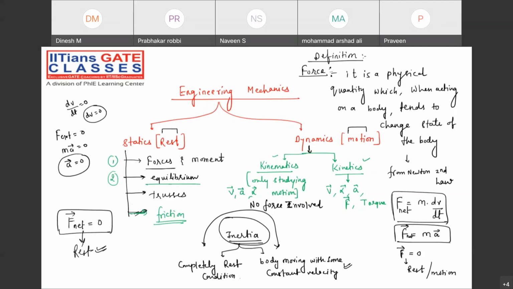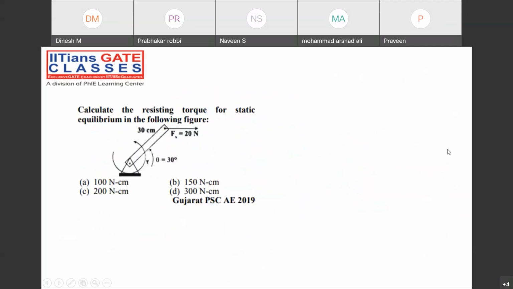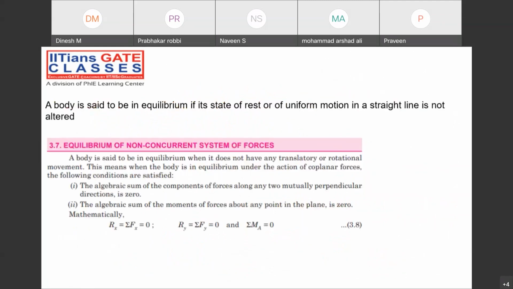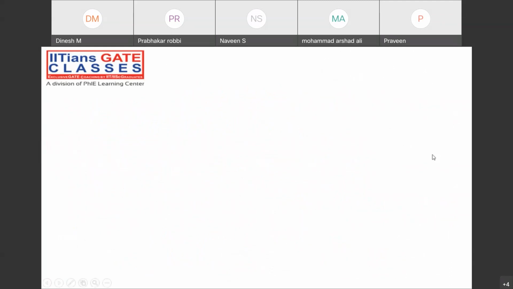Is it done, all of you? Okay, fine. Now we have to discuss the concept of force system, types of force system. Note down the types of force system. How many types of force system do we have? We have multiple types of force system.